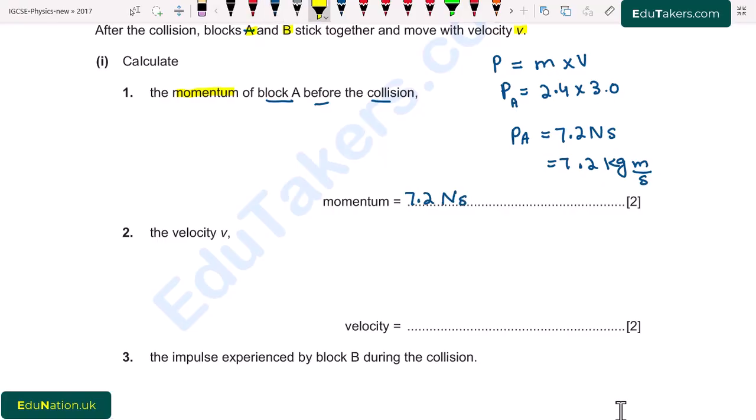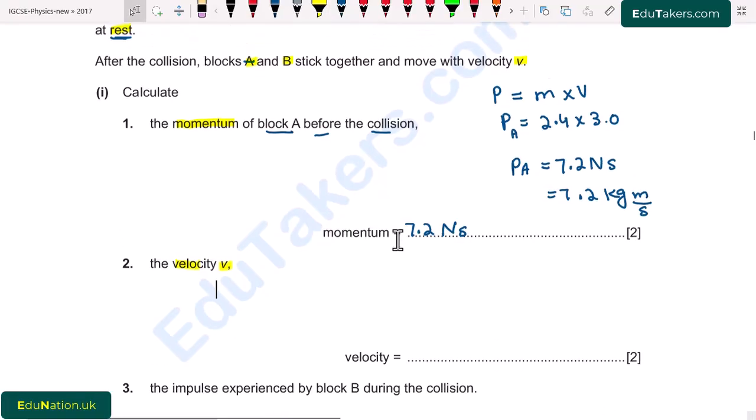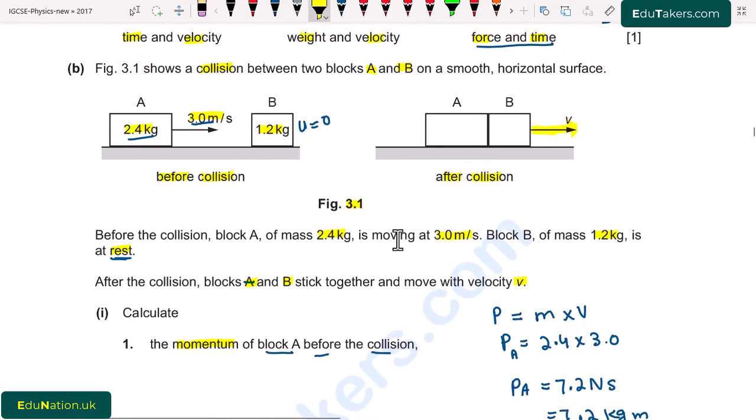Part 2. The velocity v. Going back to the figure, we can see that after collision both blocks stick together and move with the common velocity v.